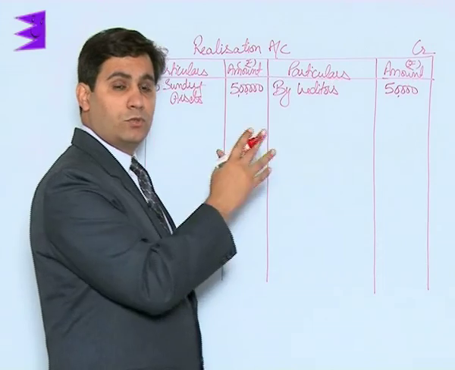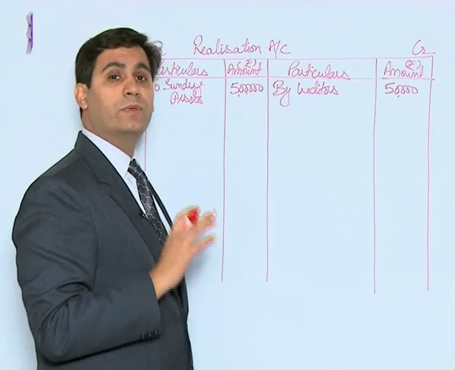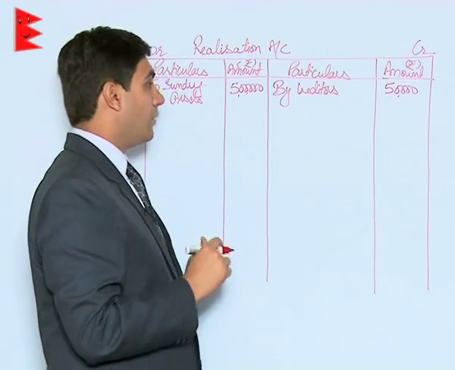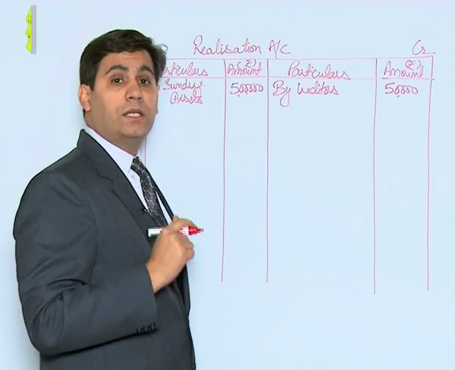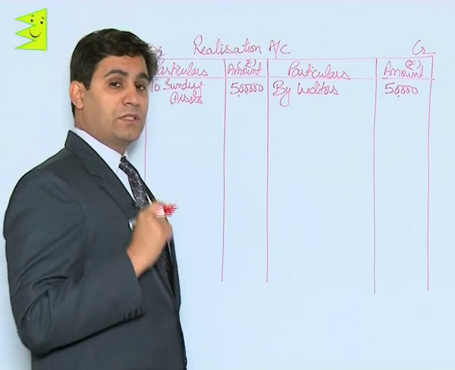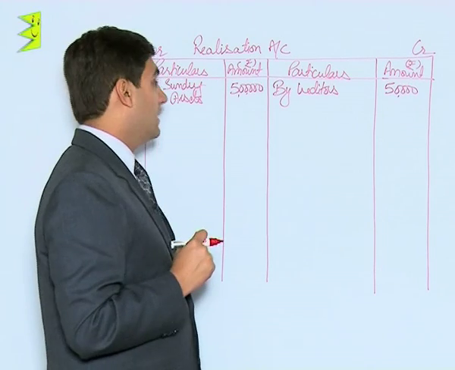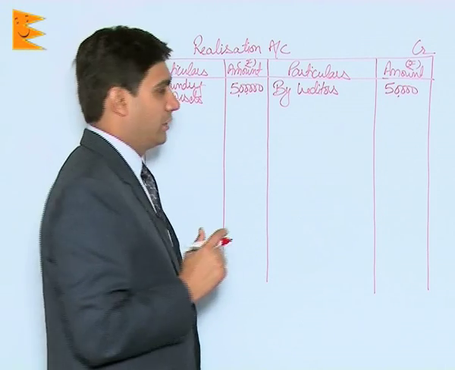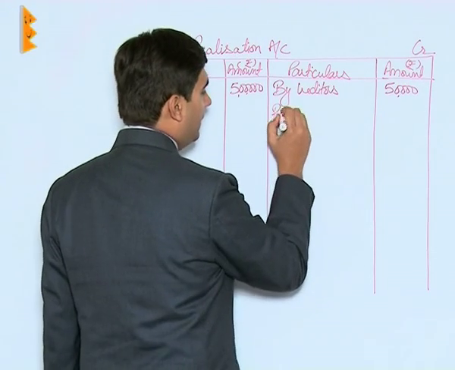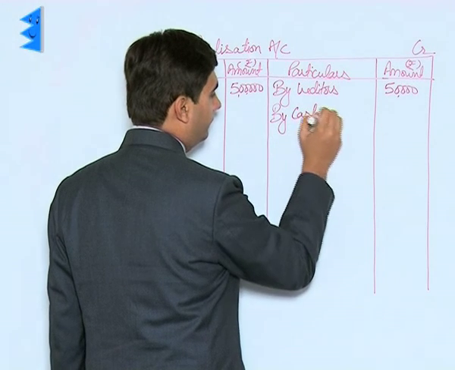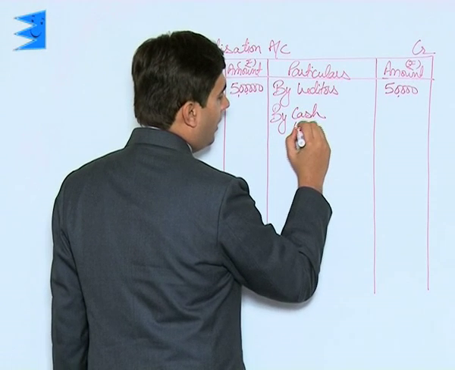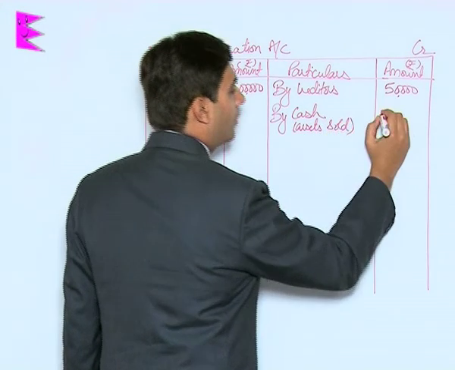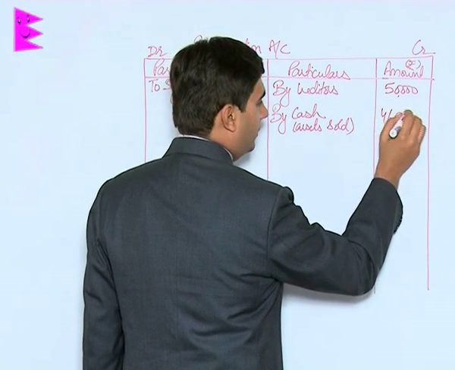Besides these two postings, there is no posting that is to be carried down from the balance sheet to realization account. Now students, let us come to the additional information. It was clearly mentioned that the sundry assets were sold off for 4 lakh 60,000. So by cash, asset sold, 4 lakh 60,000.